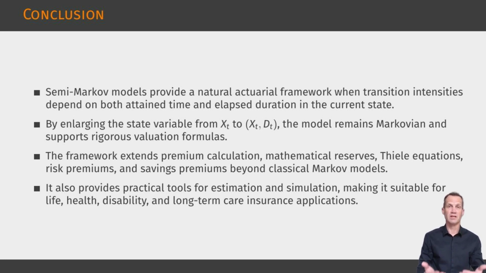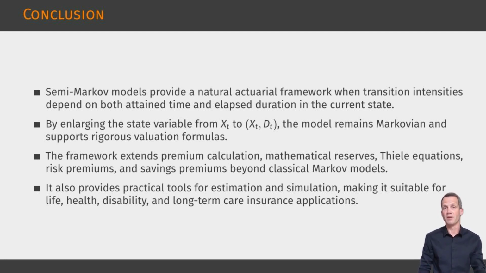The framework extends the usual actuarial toolkit. Premium calculation remains based on the equivalence principle, but probabilities must account for elapsed duration. Mathematical reserves remain prospective values of future net cash flows, but they become functions of both state and duration. Thiele's equation keeps its financial interpretation while adding a duration derivative.